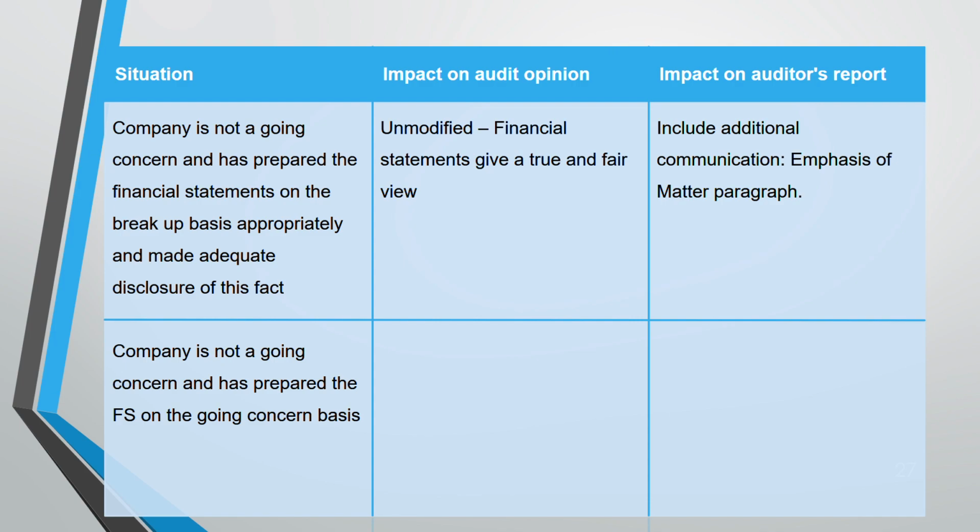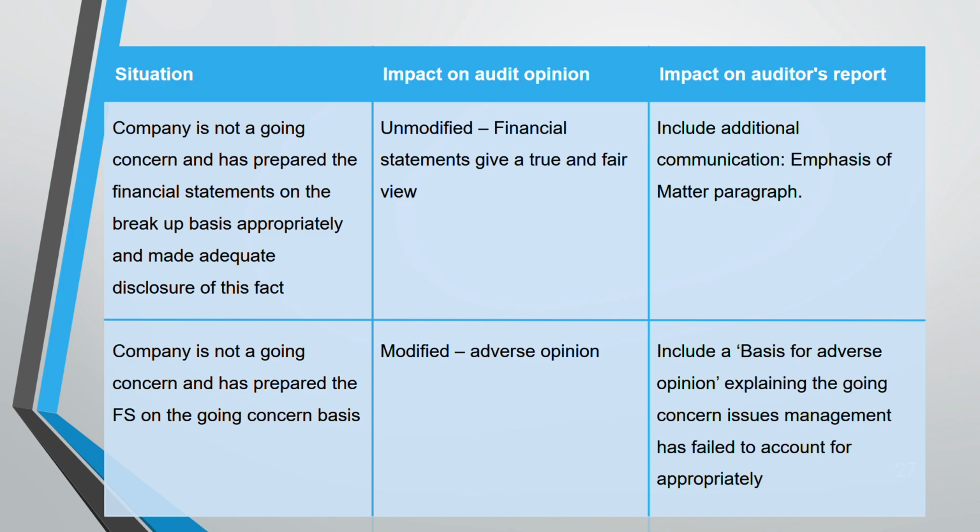Then, if the company is not a going concern but they still prepared the statements on a going concern basis, it is a modified opinion, and it's adverse. The impact on the auditor's report will be a basis for adverse opinion, and why management failed to disclose the going concern issue. Okay, next.